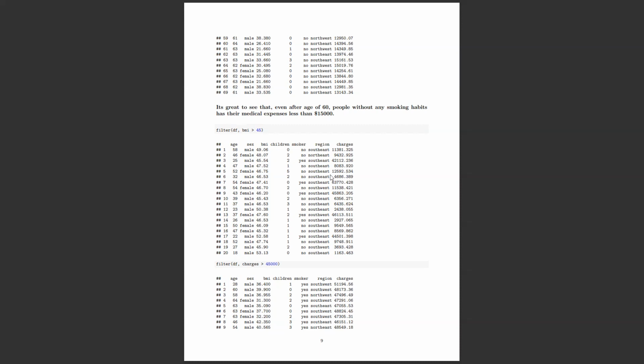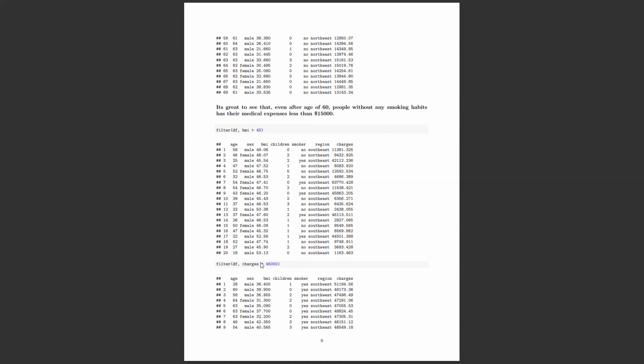That's a lot. Now, instead of filtering each column, I filtered directly on the target variable, charges, medical expenses greater than 45,000. So if a person has more than 45,000 in medical expenses, what are their features: what's their age, their sex, their BMI, what's their smoking habit, right? You can see almost all people have a smoking habit.